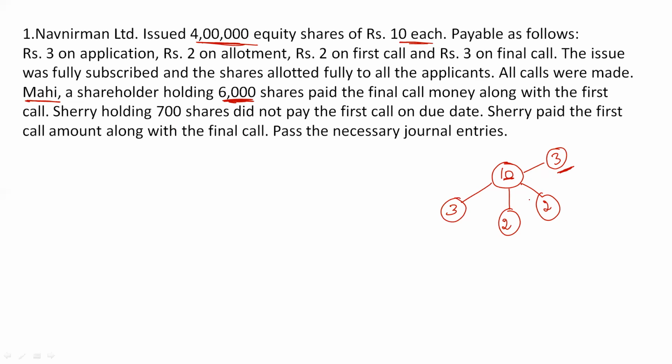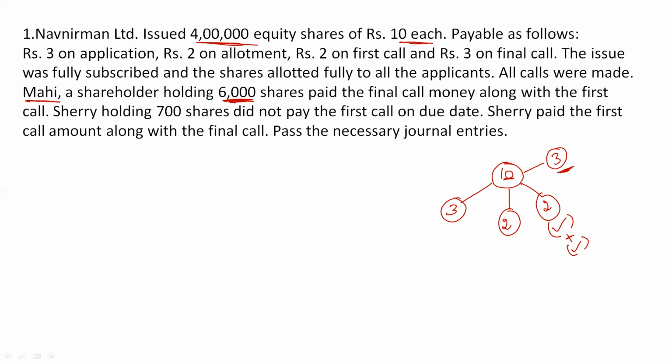Final call money is how much? 3 rupees. Right? He is paying final call money along with first call money. So what it means, Mahi is paying first call money along with it. Okay, along with it plus he is also making payment for second call. Okay, this is calls in advance. Correct? We have calls in advance during first call process.